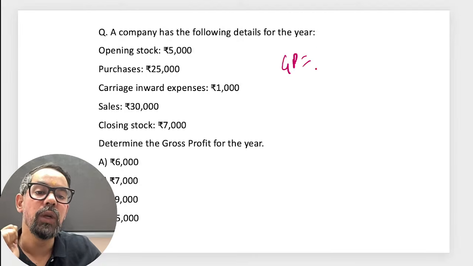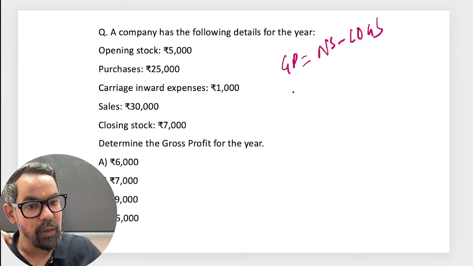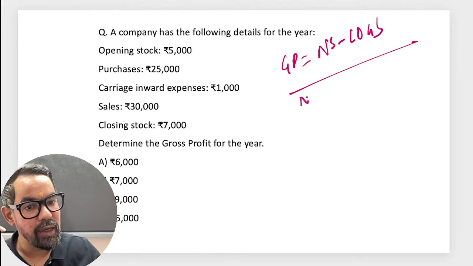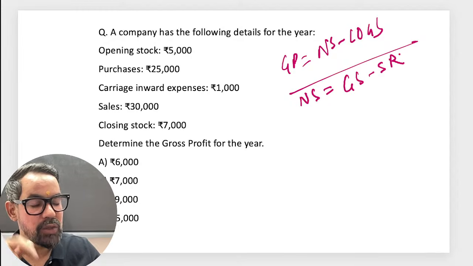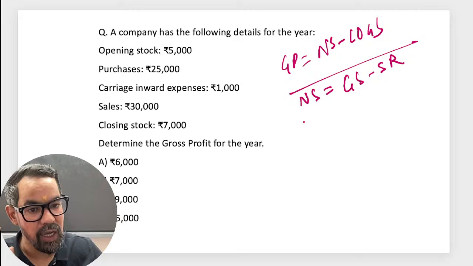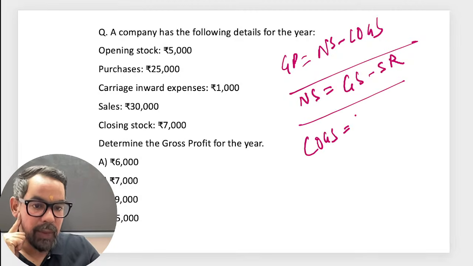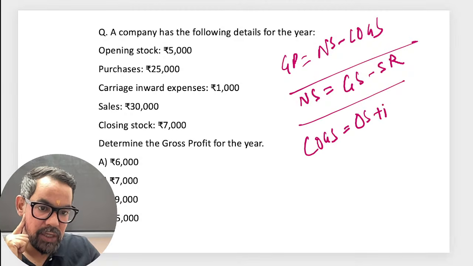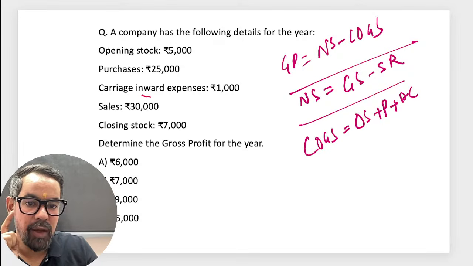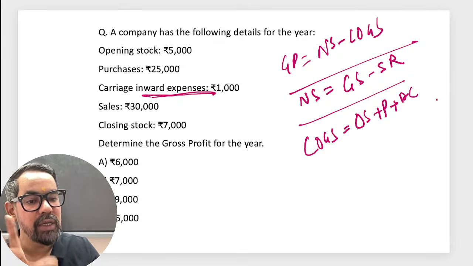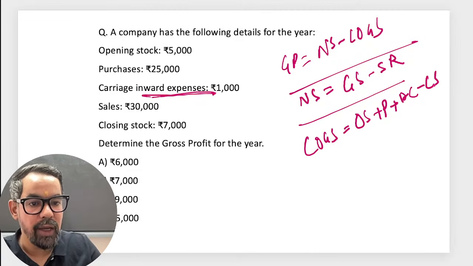Gross profit is equal to net sale minus cost of goods sold. Net sale is equal to gross sale minus sales return. You have to remember this one. If any discount is allowed, you have to subtract that also. Cost of goods sold is equal to opening stock plus purchase plus direct cost. Because direct cost is involved here, that's why. Otherwise, it would be opening stock plus purchase minus closing stock, right?